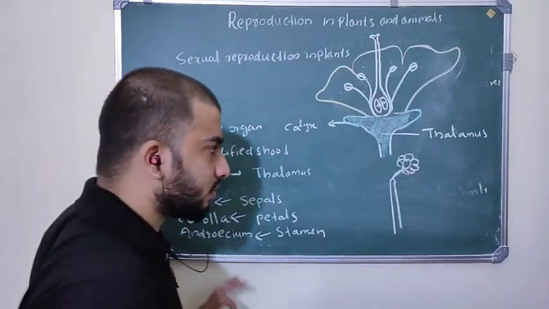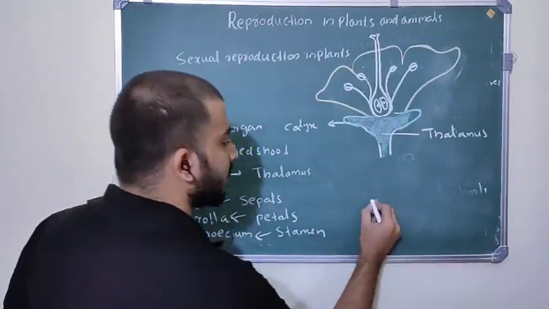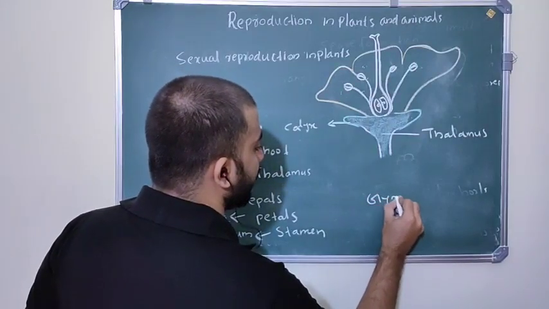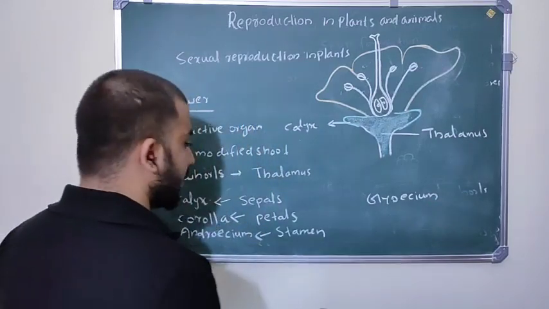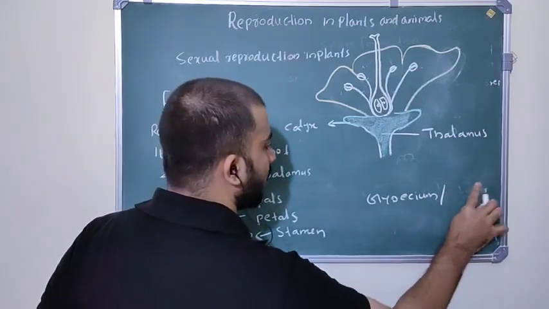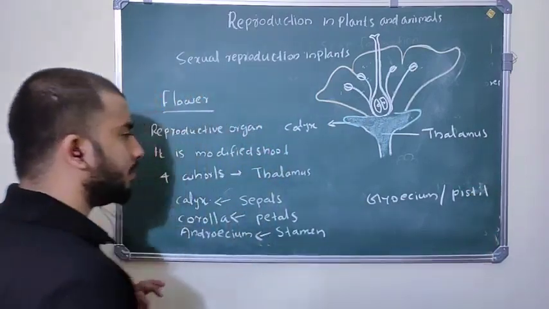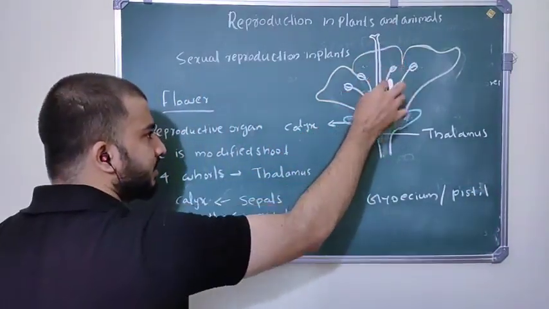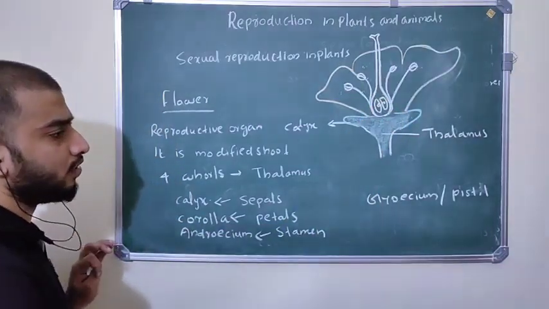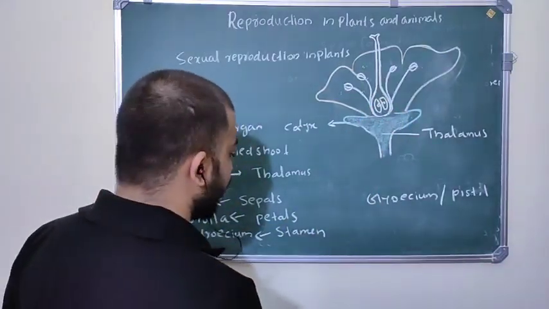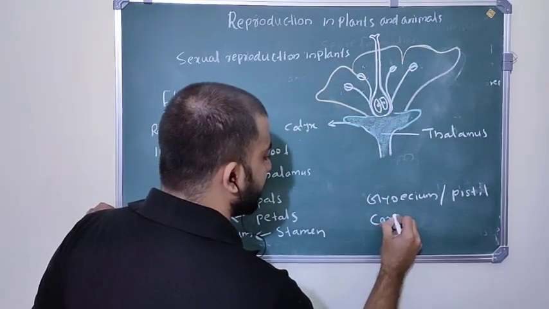The next whorl of the flower is the gynoecium, also called the pistil. This structure is called the gynoecium, the female sex organ present in the flower, and it is made up of carpels.